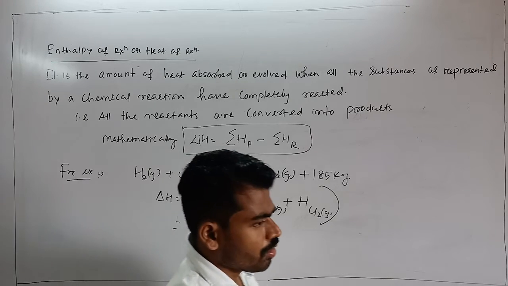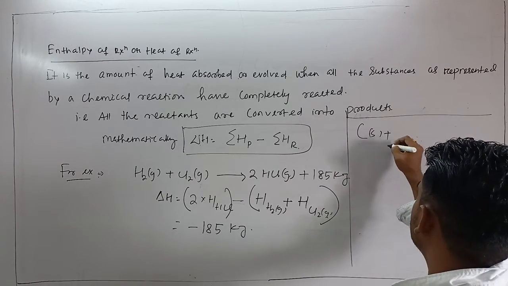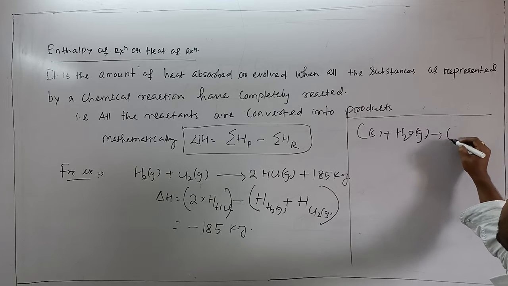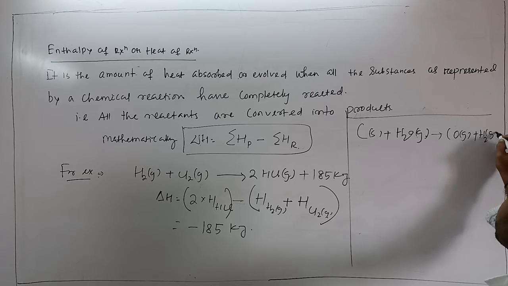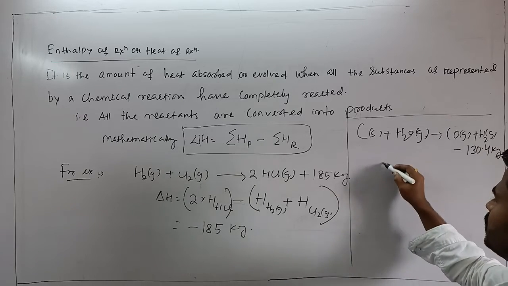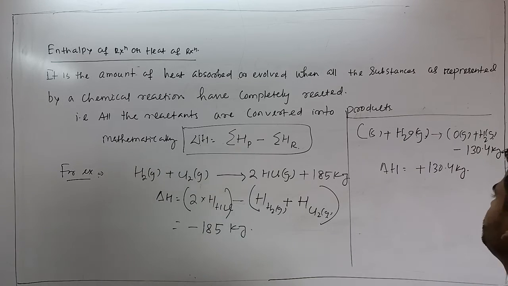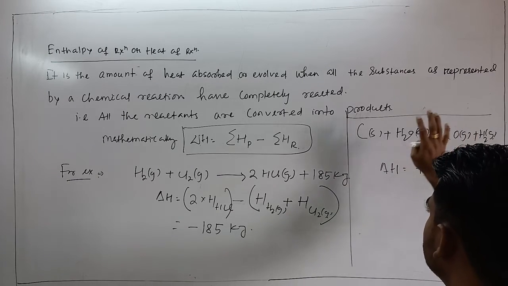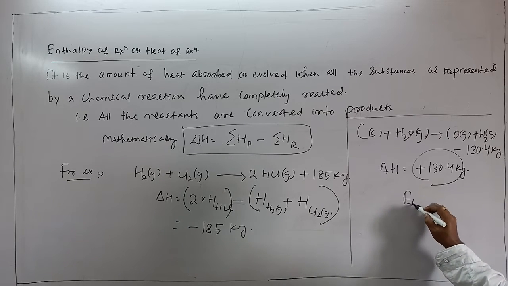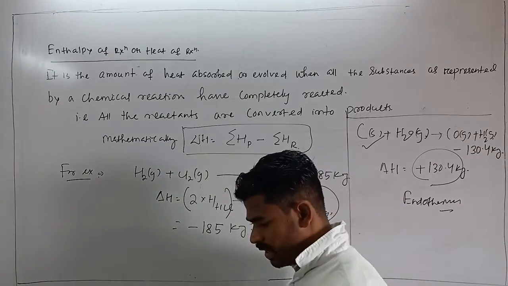Is that clear? Now if I consider another example, carbon solid plus steam, H2O gas, gives carbon monoxide plus H2 gas, and here that can be written as minus 130.4 kilojoule. Here you see this del H is equal to plus 130.4 kilojoule. That is enthalpy of products minus enthalpy of reactants, which is positive 130.4 kilojoule. So this reaction, I have told you, is endothermic. Here the energy is absorbed, and in the previous one the energy is released.